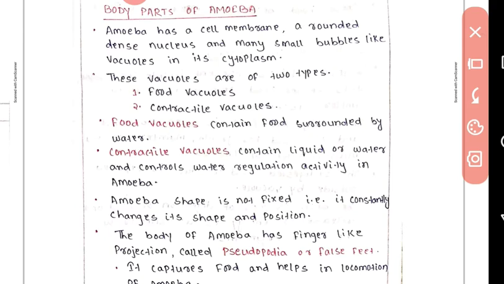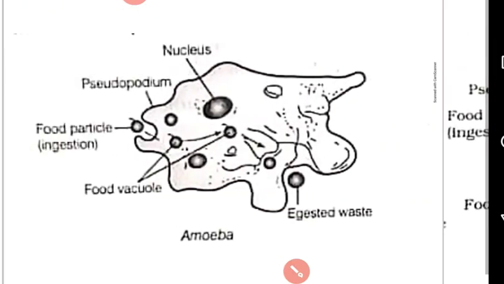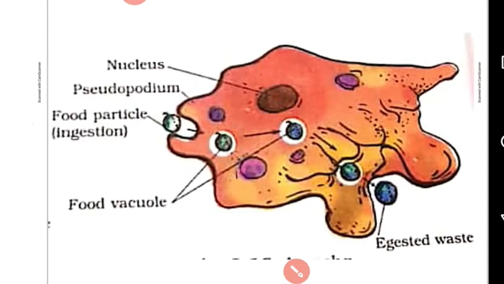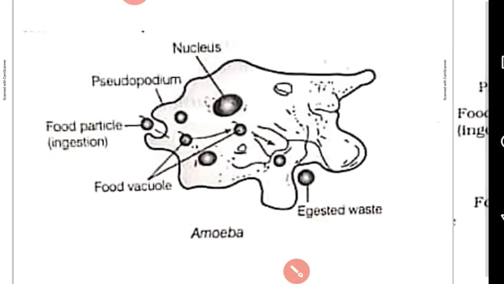And you notice that amoeba's shape is not fixed. It constantly changes its shape and position. Now we saw the diagram of amoeba. We have two diagrams of amoeba, one is a black and white diagram and one is a colored diagram. So one by one we discuss both diagrams.